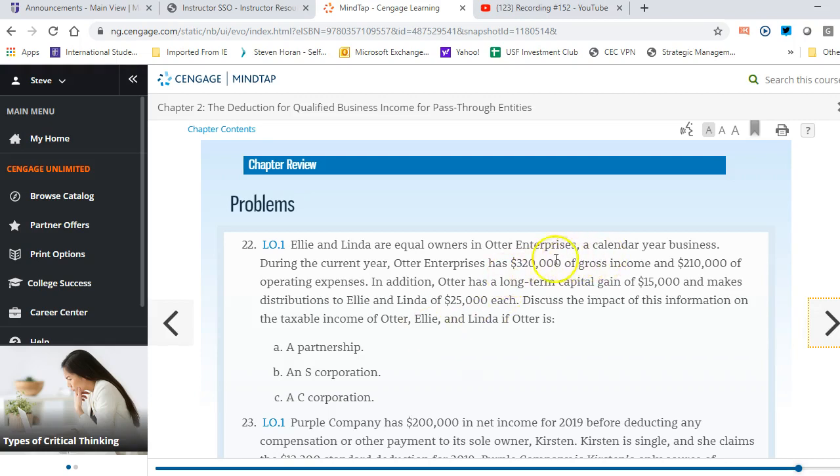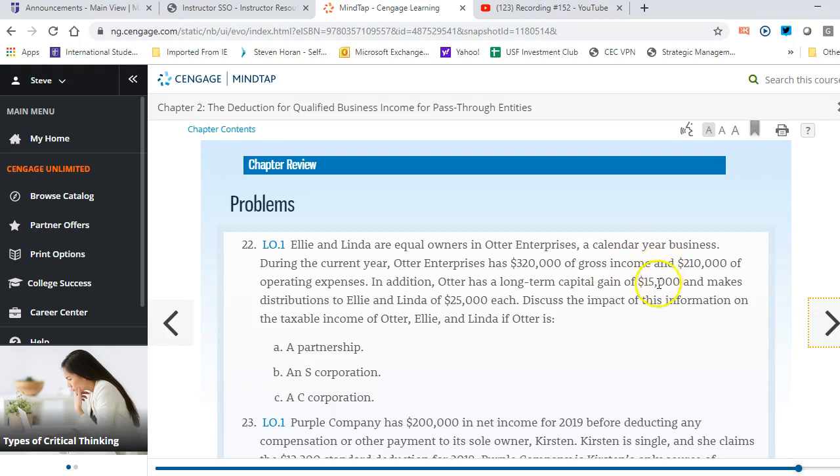Okay, so take a look at the numbers here. Revenue of $320,000, expenses of $210,000. That means they have income of $110,000, and that $110,000 then goes to the Form 1065, and ultimately ends up on the K1 split, however they split their revenues and expenses.